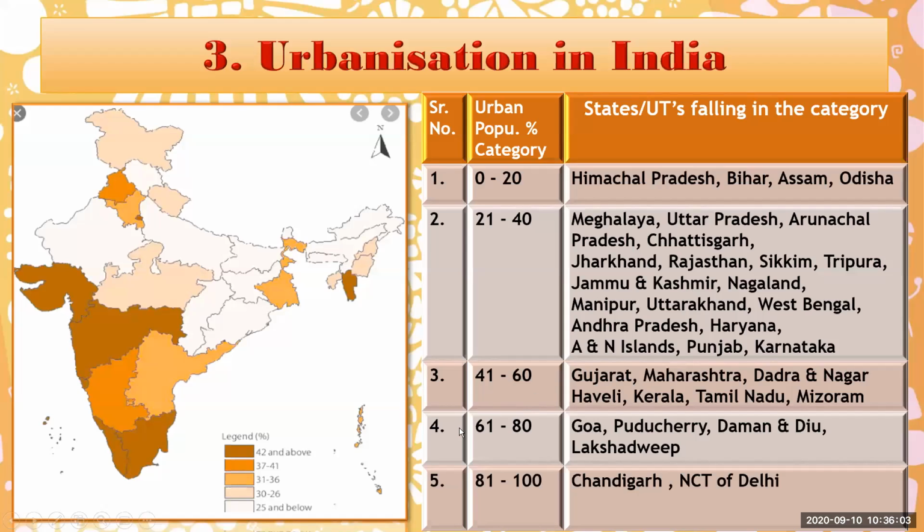Now the next category, that is 61 to 80%. Goa, Puducherry, Daman and Diu, and Lakshadweep. Here you can see the Lakshadweep Islands are shown here, and the smallest state, that is Goa, which is a most urbanized state in India, is also shown.